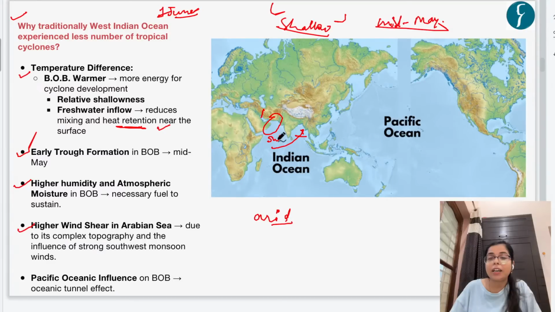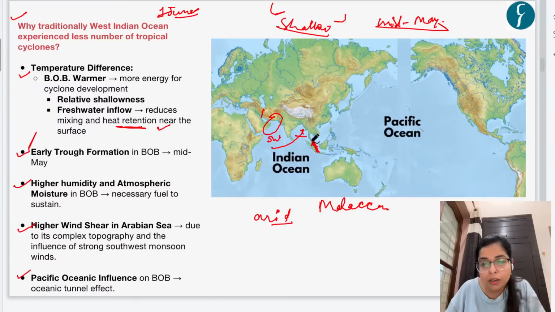And the last reason is that, see, this Bay of Bengal is also warmer because of the fact that there is an influx of warmer water in the Bay of Bengal from the Pacific Ocean. See, in this map, we can see there are various features, particularly the Strait of Malacca in the Malay Peninsula. We can see it here in this image.